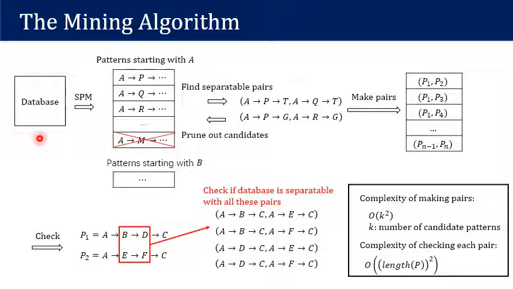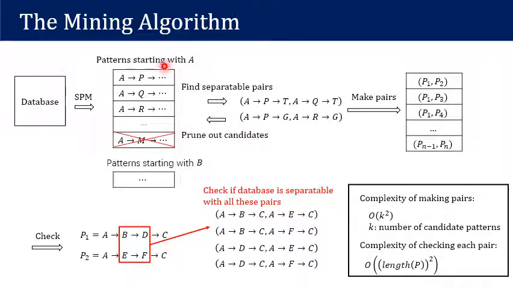First, from the database, we use PrefixSpan to list all frequent sequential patterns grouping by their first item. Then, from each group, we find the separable pairs and use them to check the patterns. If we find a pattern containing an item which does not belong to any separable pairs, we prune it out because it is impossible for it to form any disjoint sequential pattern pair.